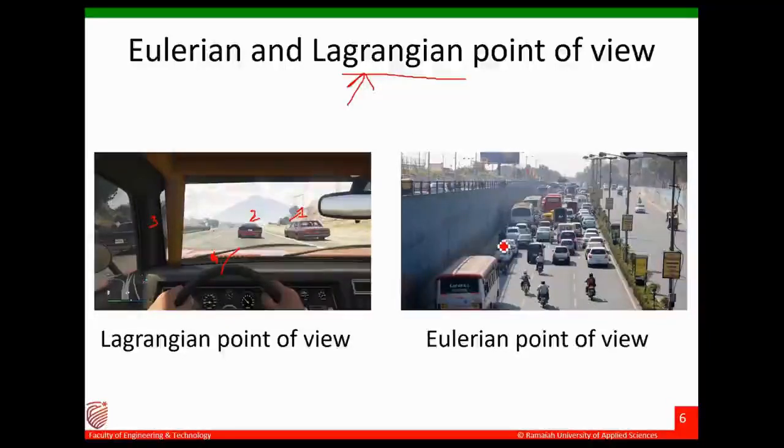Now the Eulerian point of view is like, let's say, this is a figure from Bangalore, I think maybe near Marathalli. In Marathalli bridge I'll stand here and consider only this region. I'll be seeing how many vehicles are passing.